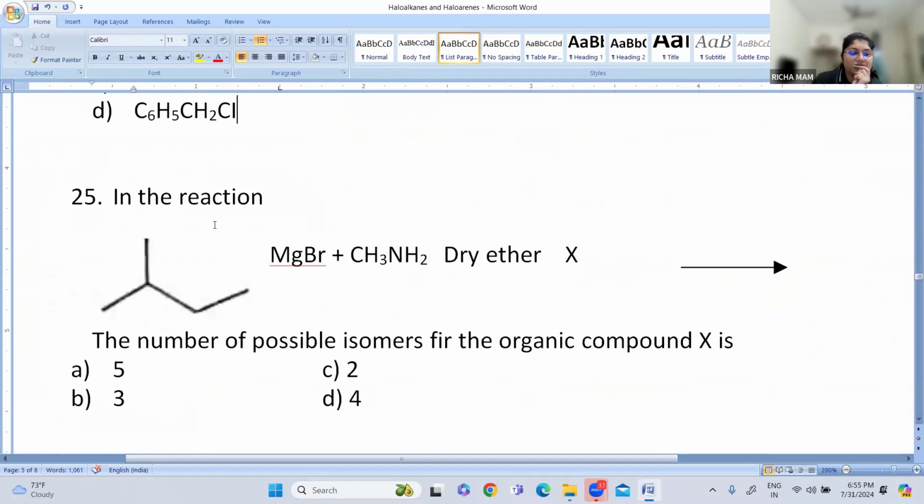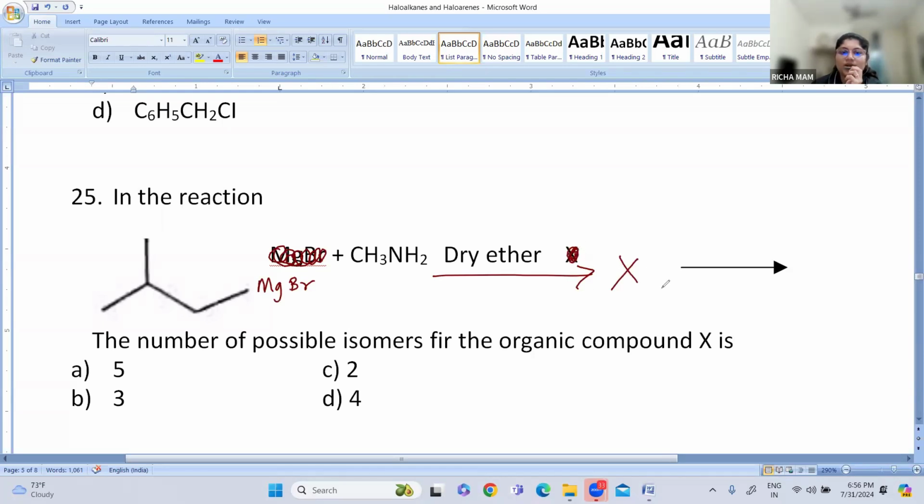So this is a reaction. One compound is there, joined with MgBr. This is not separate. MgBr plus CH3NH2 in the presence of dry ether. What is X?